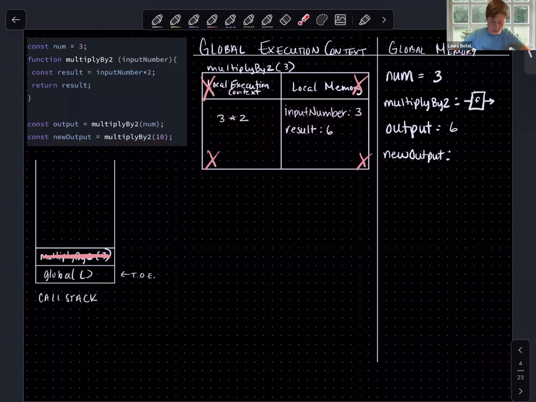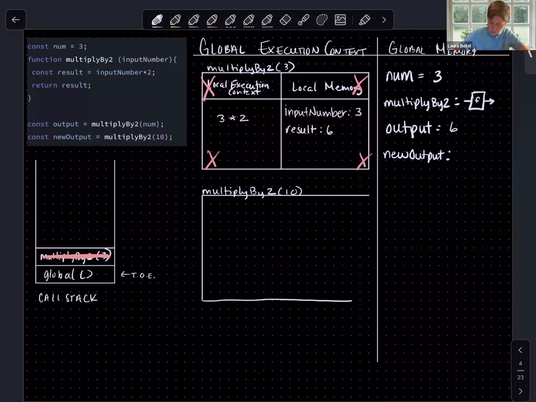So again, we cannot reuse this execution context. It was garbage collected. So instead, we're going to make a brand new execution context and go through the same steps that we just went through. So let's do that. Multiply by 2 is the function definition. We are invoking that function definition with the argument of 10. Let's open a local execution context so that we can execute this code.